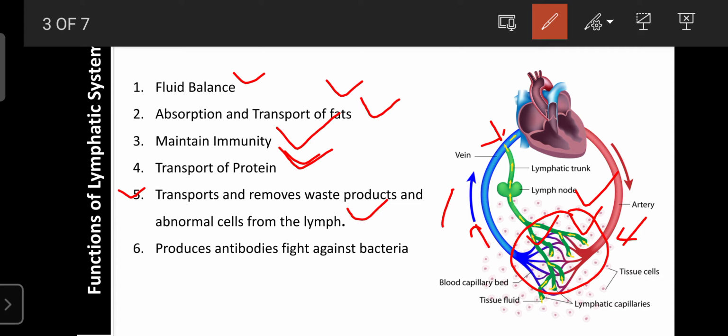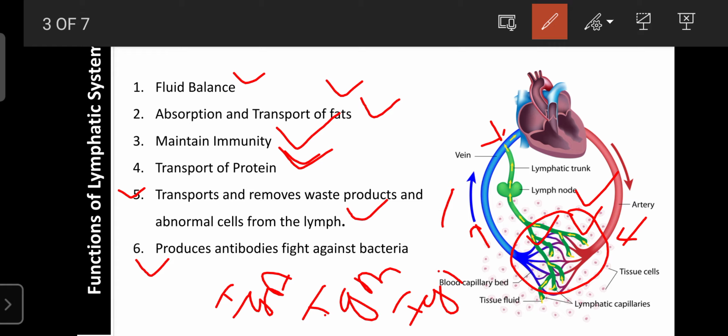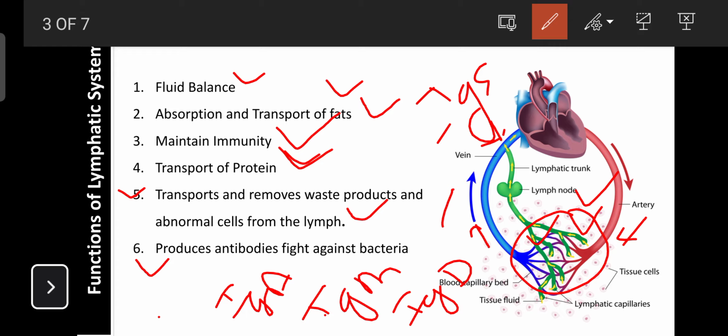Next, the lymphatic system can produce antibodies like IgA, IgM, IgD, IgE. These are mainly produced from the B lymphocytes, which are the main component of the lymph, and these immunoglobulins are antibodies. They have the capability to neutralize bacteria, viruses, fungi, and parasites.